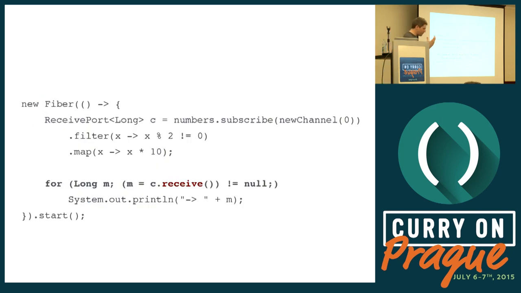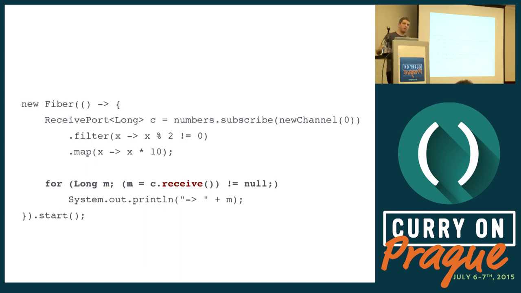And if you say, okay, but I like monads because they let you compose these nifty functional operators like filter and map, etc. You can still use those. Functional is great. So again, this is an example from Java and Quasar. You subscribe to a channel and you attach a filter and a map on the numbers coming into the channel, but you consume the channel by looping and blocking on receive, pulling out the messages, and you have all the advantages of both functional and imperative.